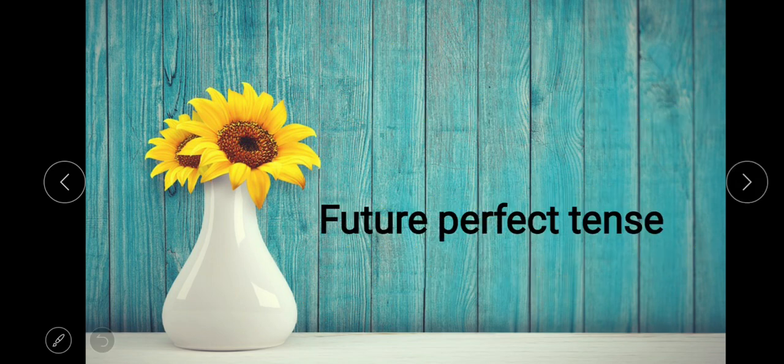Now we are taking future perfect tense. As it is here, time is future and the action is a completed action, a perfect action. So for a completed action at a time point of future, when an action is completed at some time before some time point of future, then we use future perfect tense.